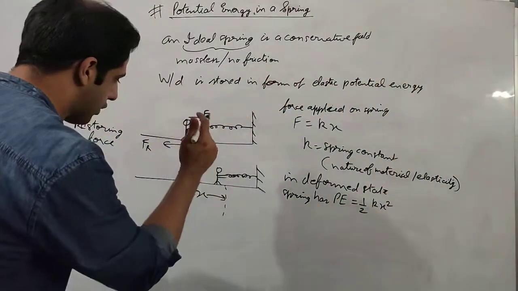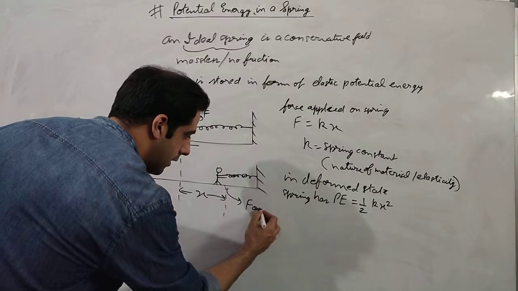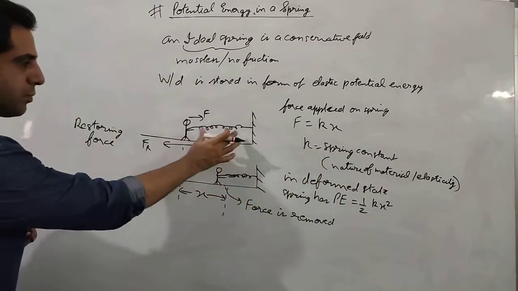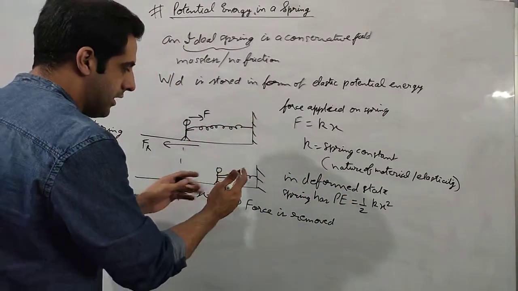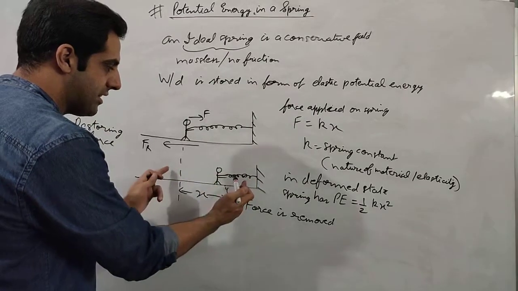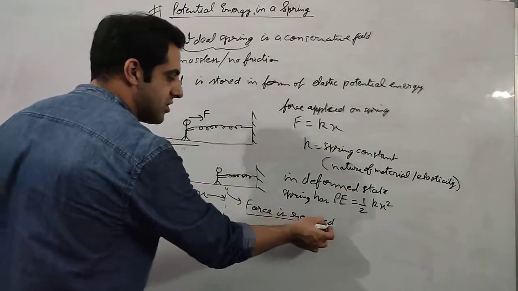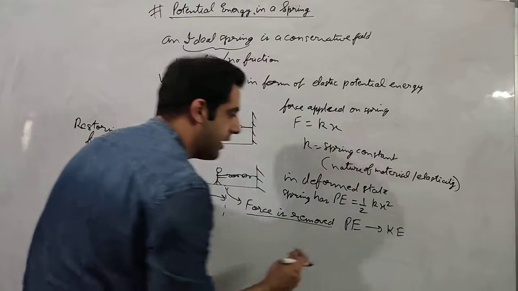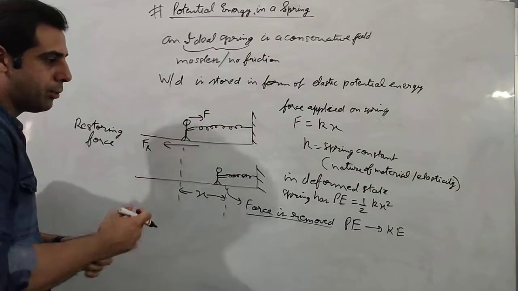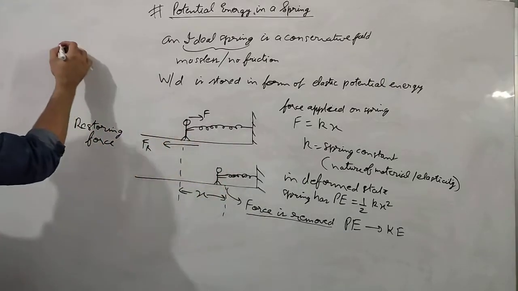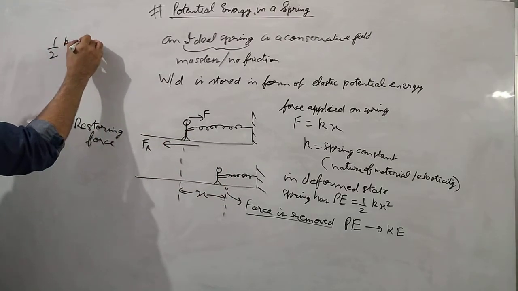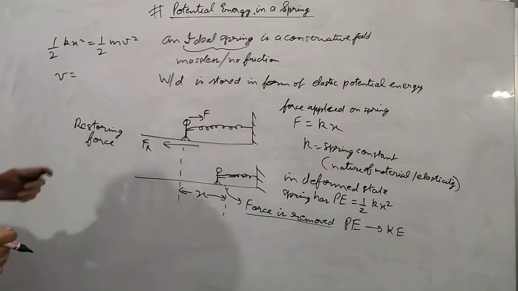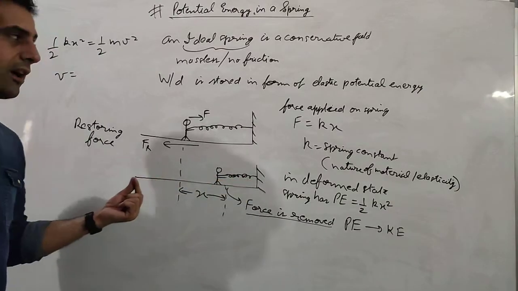Now, when this force is released, what will happen? The spring will come to its natural position, which means the spring is moving. So as soon as the force is removed, the potential energy stored in the spring gets converted into kinetic energy, because now the spring is moving. Half kx squared is equal to half mv squared. From here we can also find the velocity with which the spring will come back to its natural length.